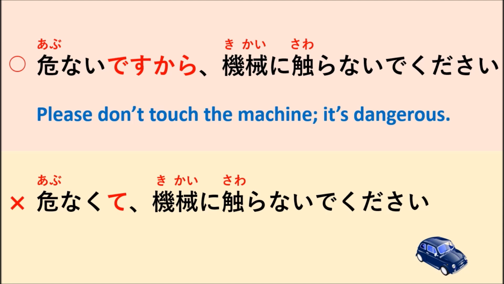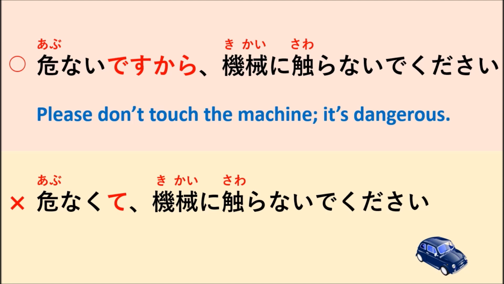Abunakute means that it's dangerous, but it's something that you don't know about. For example, 複雑でよくわかりませんでした。複雑で because it's complicated, but it's not another person making it complicated for you, and that is not a request, right?